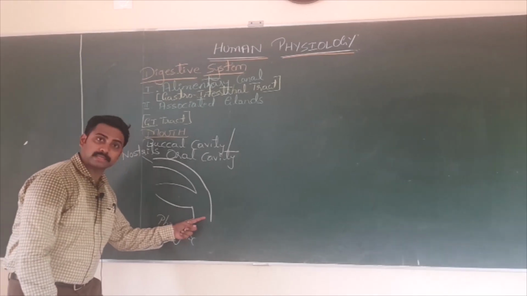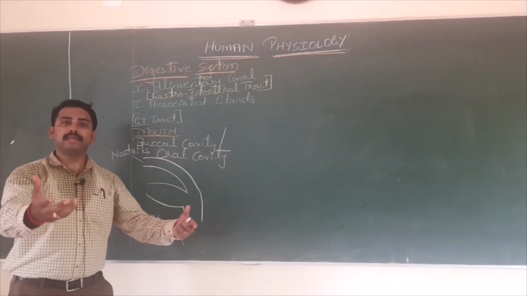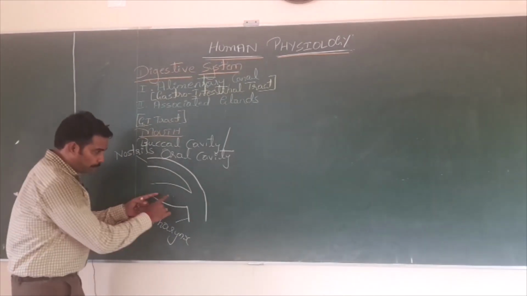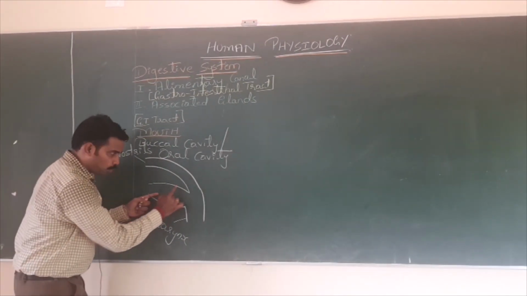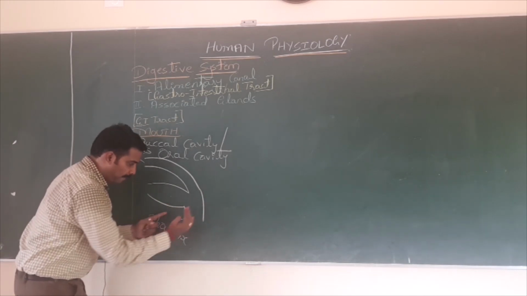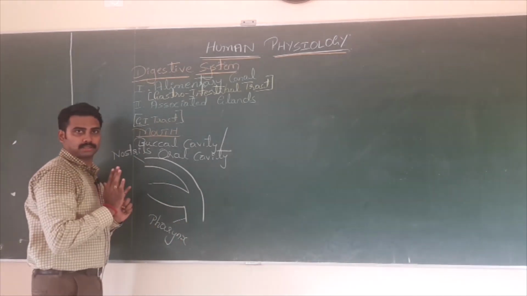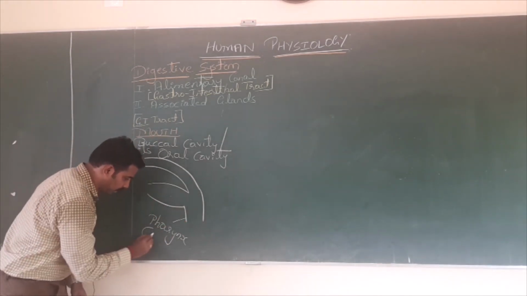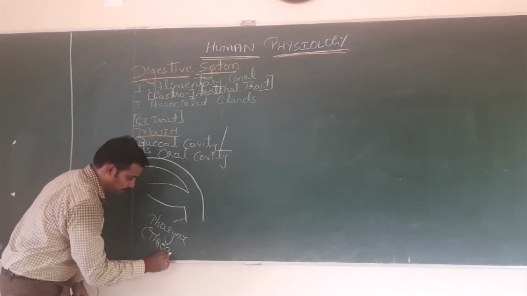When both food and oxygen come to the pharynx, where do they go? That we will discuss. Before going to that, hope this much is clear. Both will unite and form a common passage called pharynx. The throat is common. What is that? Throat. Pharynx.